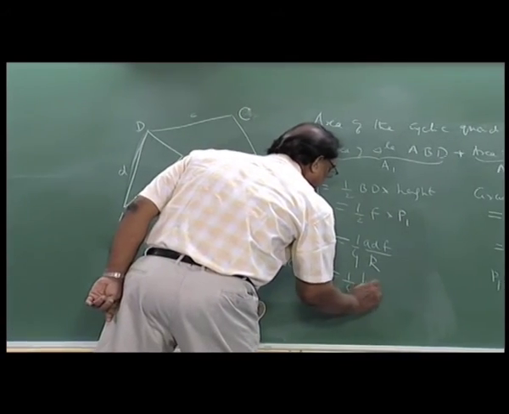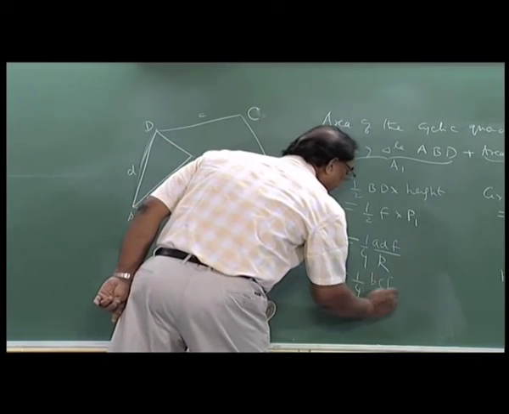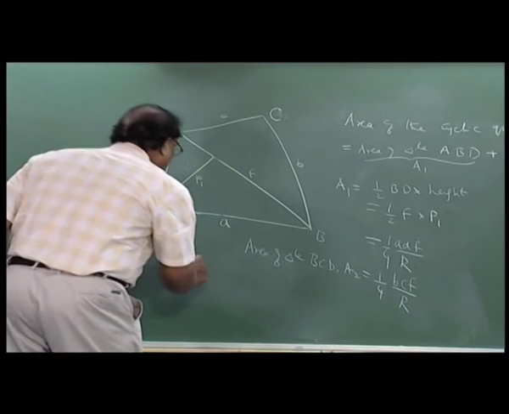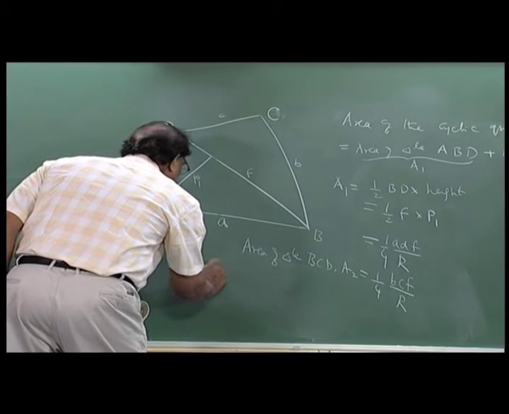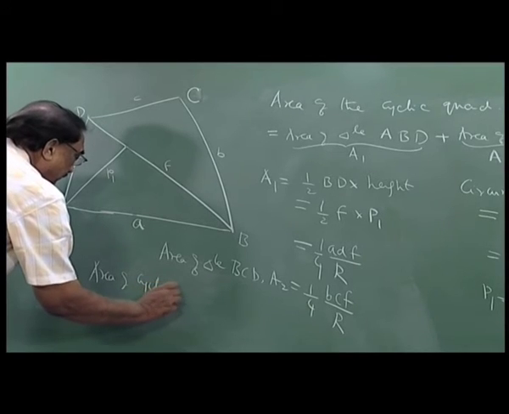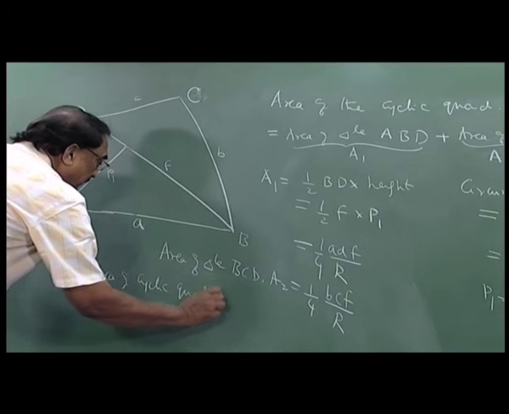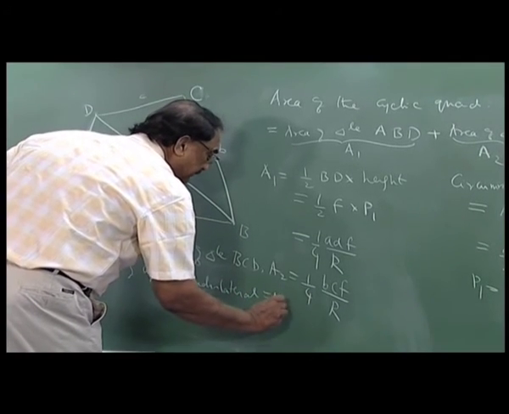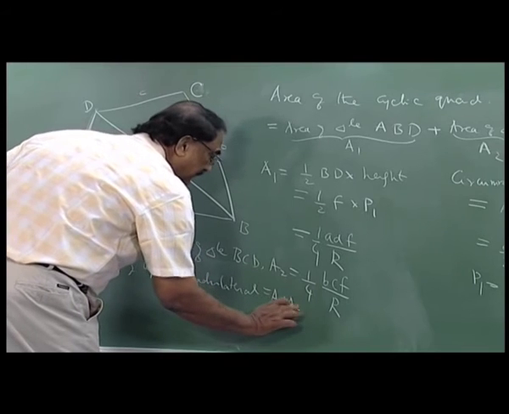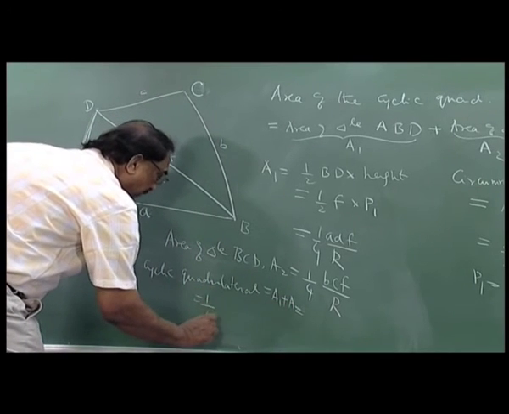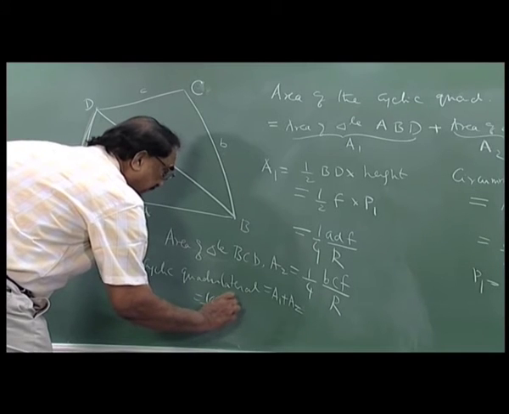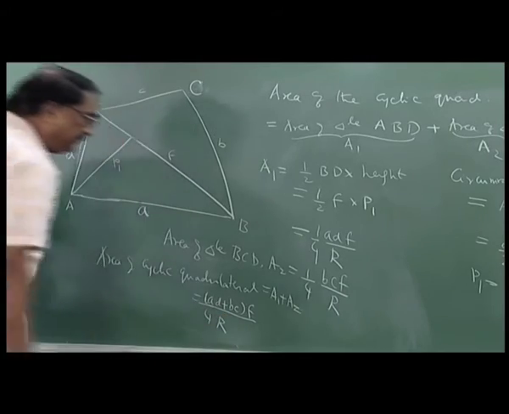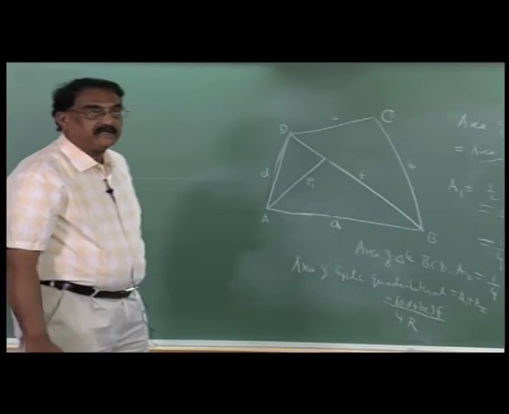BC into the base, the same F, divided by R. So the area of the cyclic quadrilateral is equal to A1 plus A2, which is equal to 1 by 4 into AD plus BC into F divided by R. So this is what has been stated.